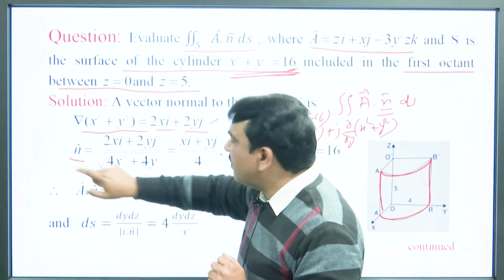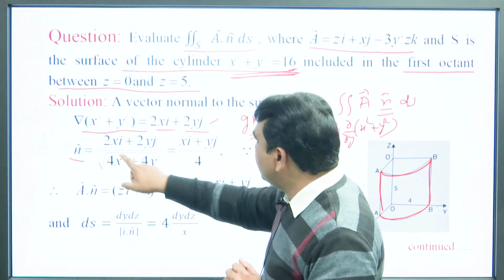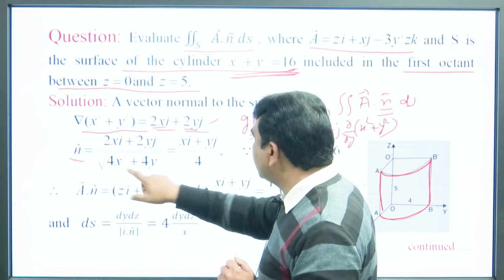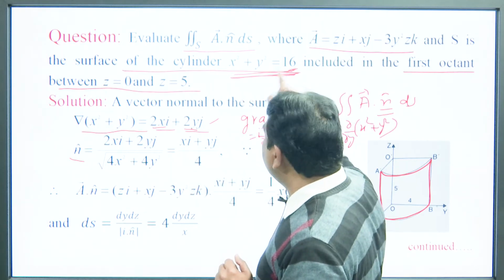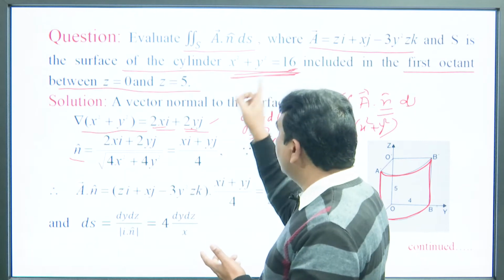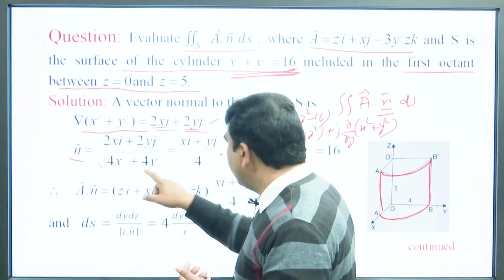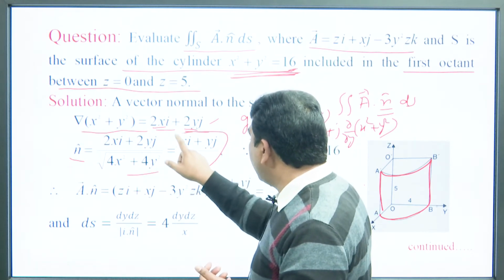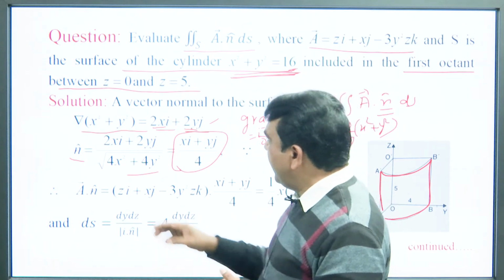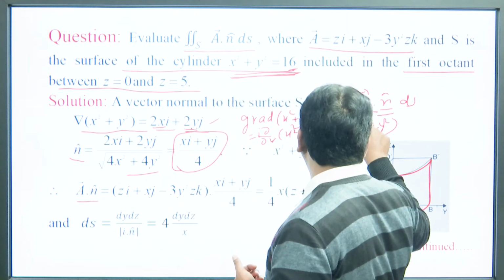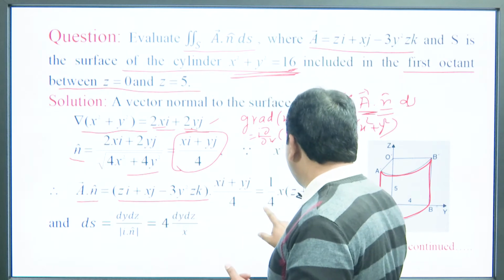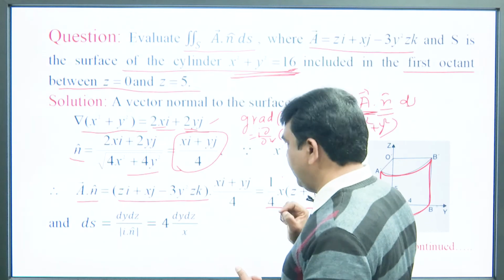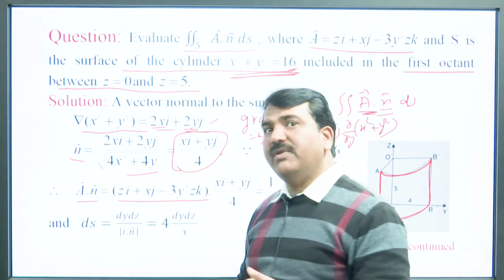Now, the unit normal vector n cap is 2x i plus 2y j divided by the modulus of this vector, that is root over 4x square plus 4y square, and here x square plus y square equals 16. So, after solving, we can write n cap as (x i plus y j) by 4. And then vector A dot n finally becomes 1 by 4 times (x z plus y). Now, what will be the value of ds?